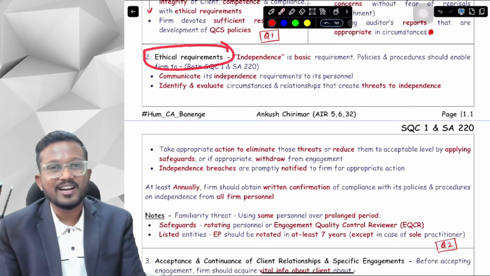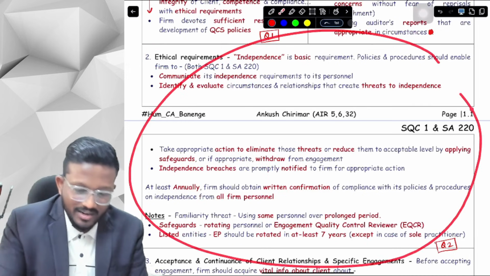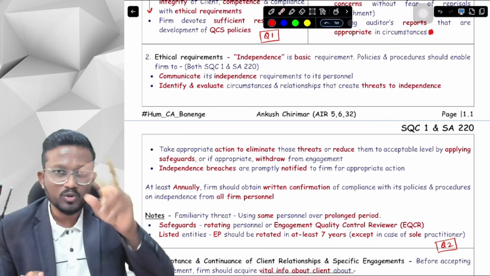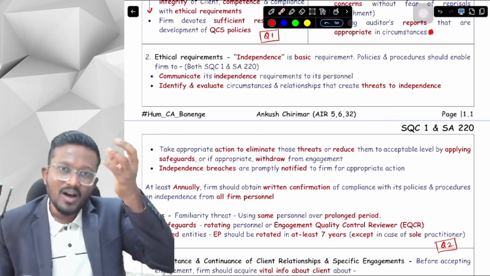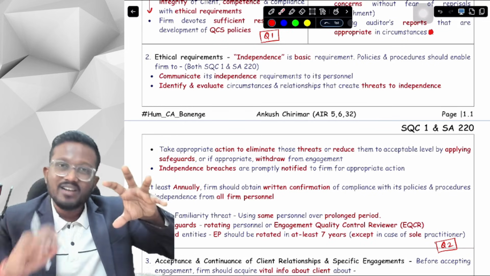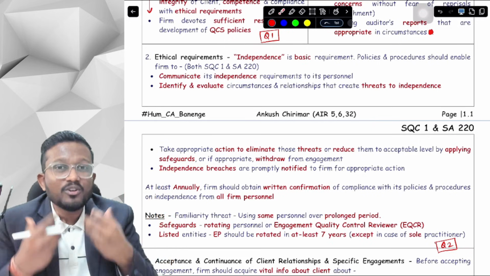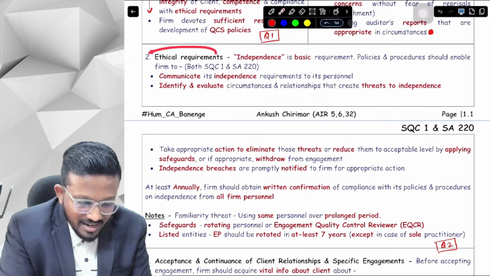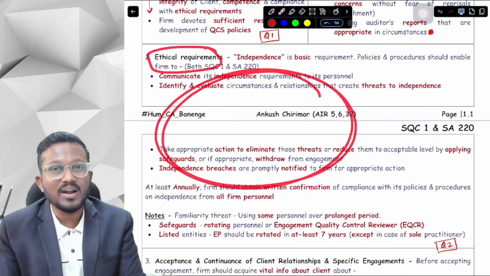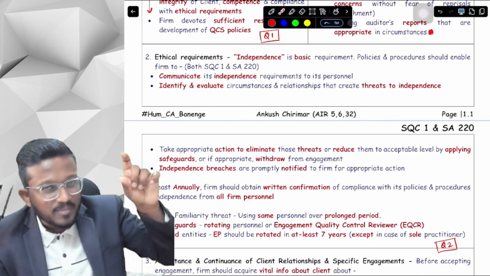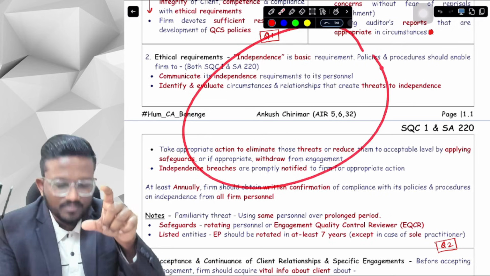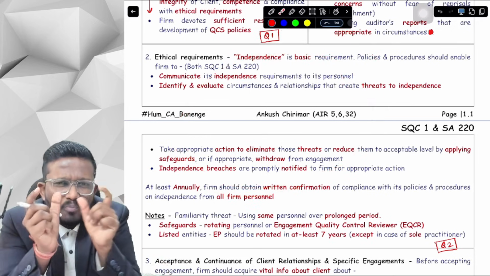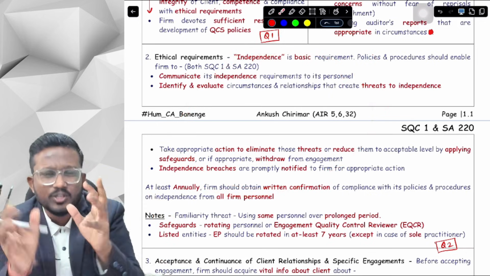Second element is ethical requirements. And ethical requirement is a common element, so it doesn't have a table-like structure. It is a common element from both sides, SQC1 and SA220. So whether it's a question of SQC1 or SA220, I would recommend that you mention this ethical requirement point two times. Just mention as per SQC1, you can mention everything. As per SA220, you have to mention everything. There is a very small difference between SQC1 and SA220 in the second element.